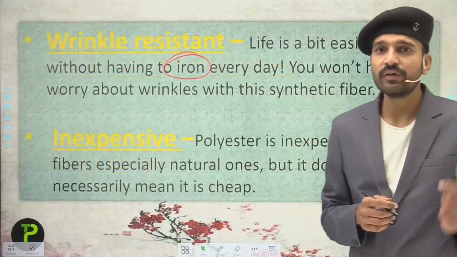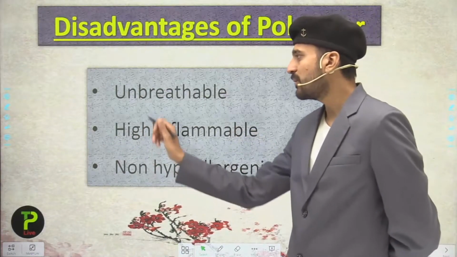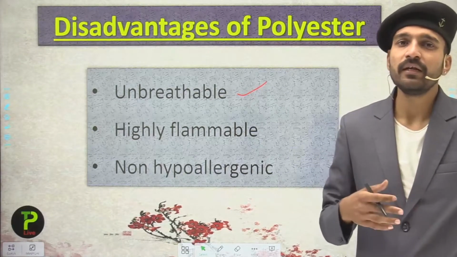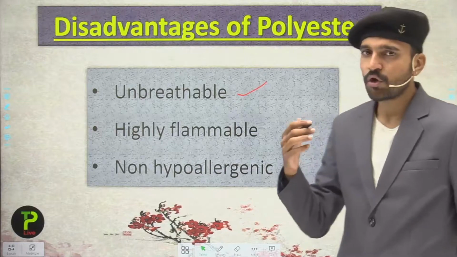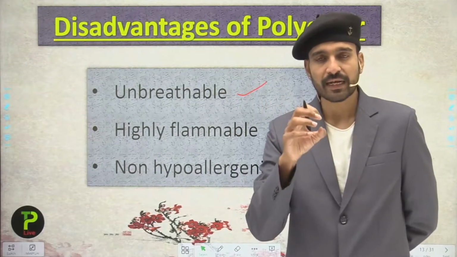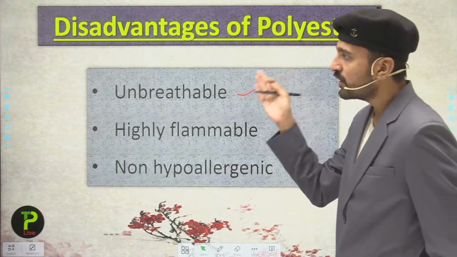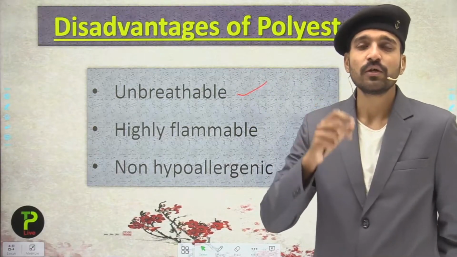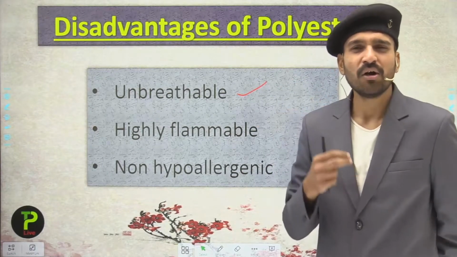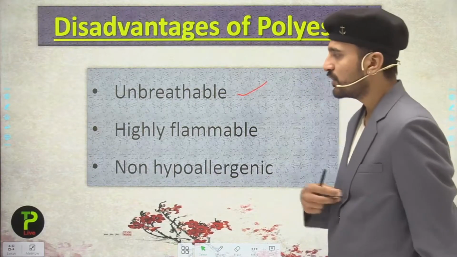So now students, let us move into the disadvantages of polyester. Just remember they are unbreathable. If we talk about cotton, cotton is a breathable fabric. A cotton shirt is more comfortable, and we can use it in summers because cotton can absorb our sweat and make us cool through evaporation. But that is not the case with polyester, because polyester does not absorb sweat. So the sweat simply sticks between the fabric and our body, and that is somewhat irritating in the summer season. So this is an unbreathable fabric.